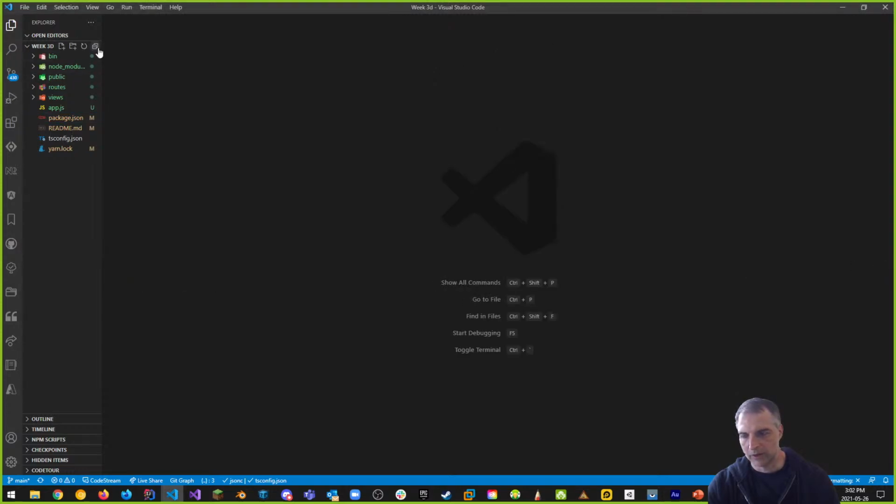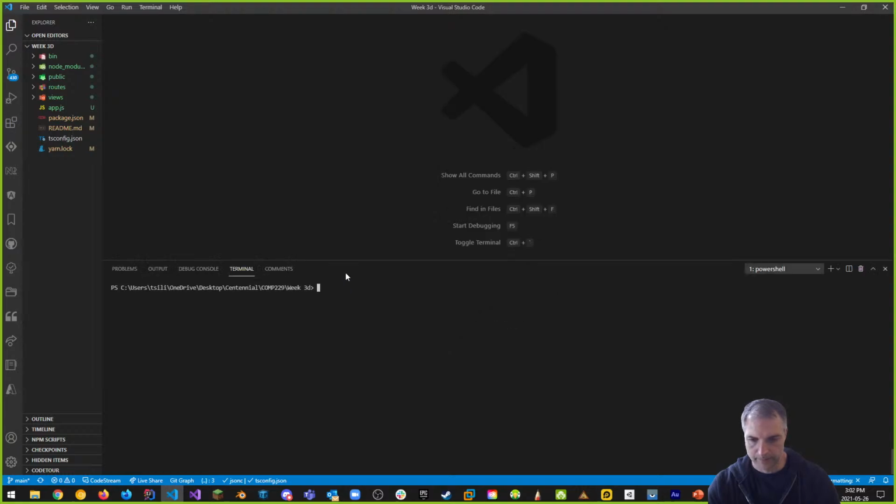Now, one thing that I don't like, and again, I haven't put this up on GitHub yet, but I'm going to in a sec. One thing that I don't like is the Express generator structure is not what I like. So I'm going to modify this structure after I put the initial version up on GitHub so you can see it. So first, I'm going to do this.